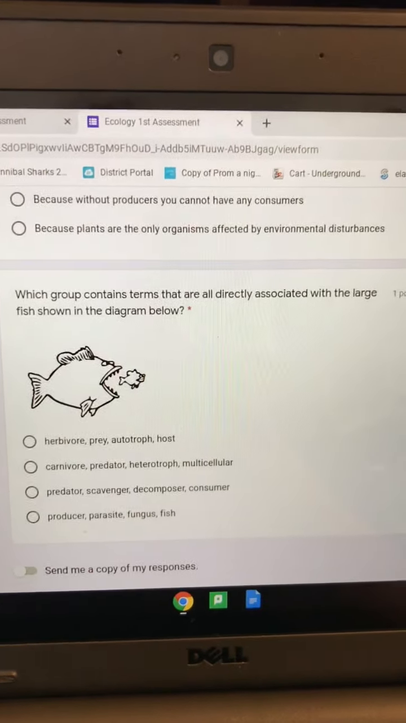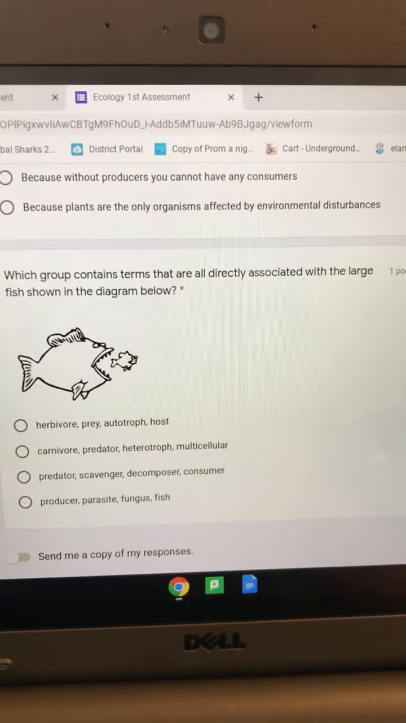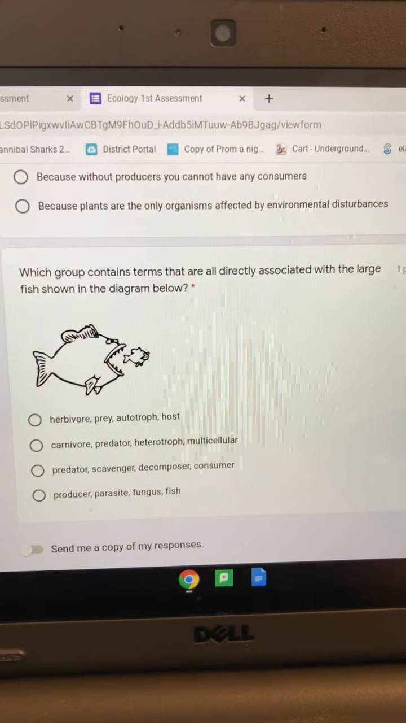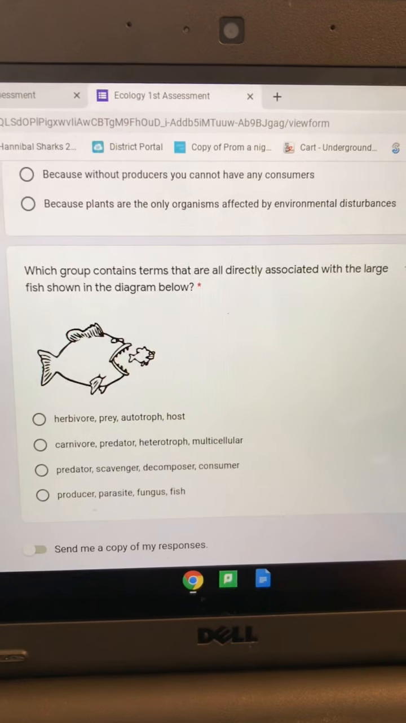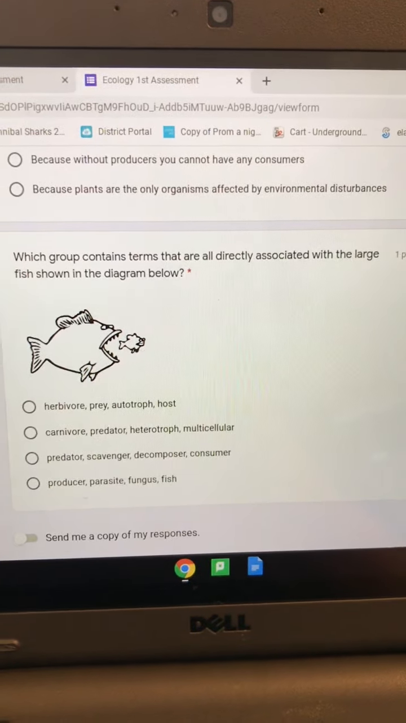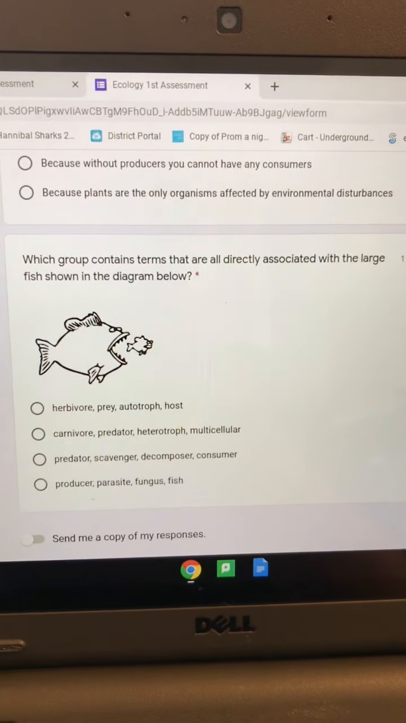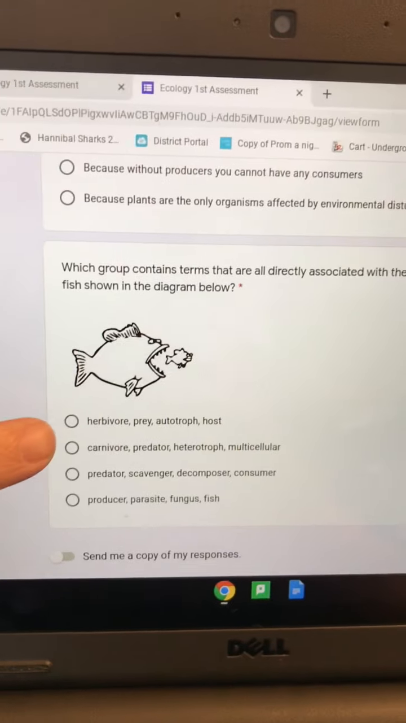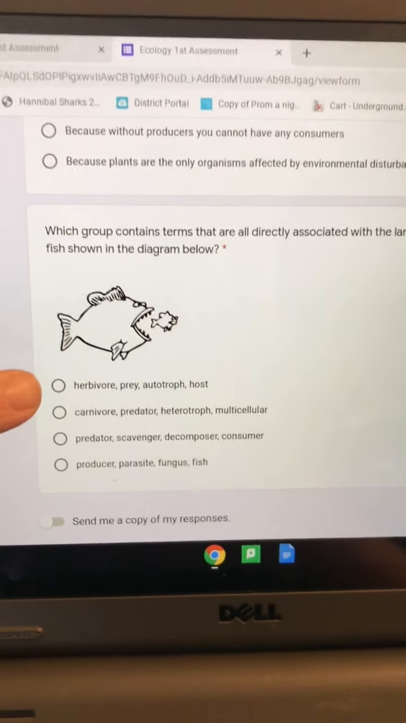And the very last question. Which group contains terms that are all directly associated with the large fish shown in the diagram? Notice the large fish is eating the smaller fish. I'm going to narrow it down to the first two choices for you.